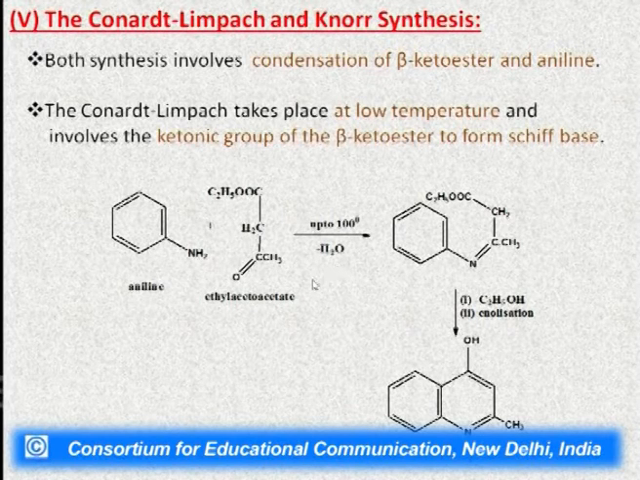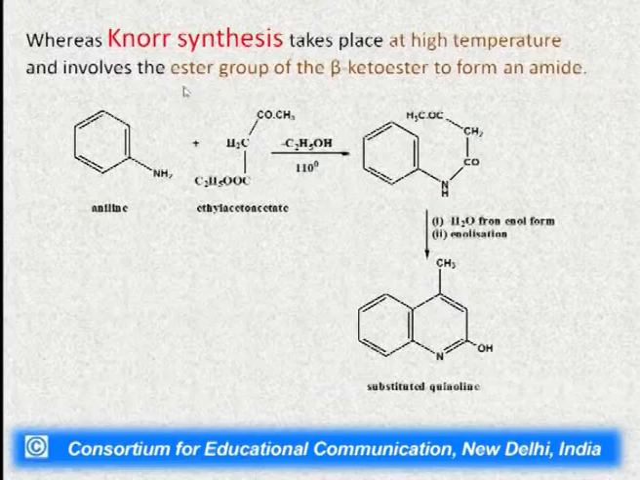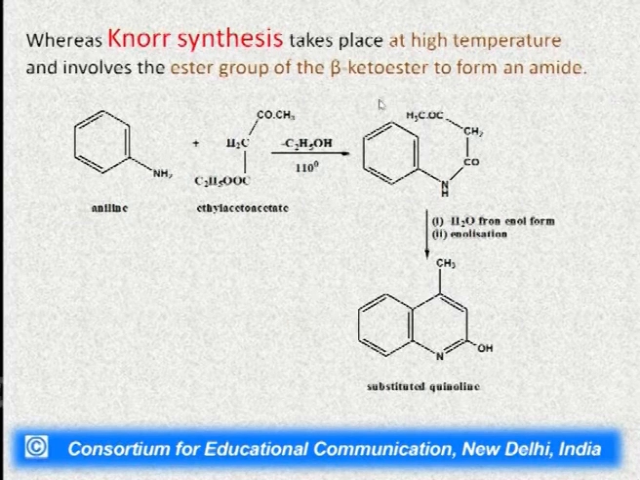Water will go out to give us this molecule, which will then undergo cyclization and enolization to give us the substituted quinoline. Then comes the Knorr synthesis. This synthesis takes place at higher temperature, which involves the ester group of the beta ketoester to form the amide. Here we have used the ester group. In the last reaction, the Conrad-Limpach, we have taken the acetyl group. Here we have taken the ester group and the same steps follow. Water will go out and enolization will take place and we will get the substituted quinoline.